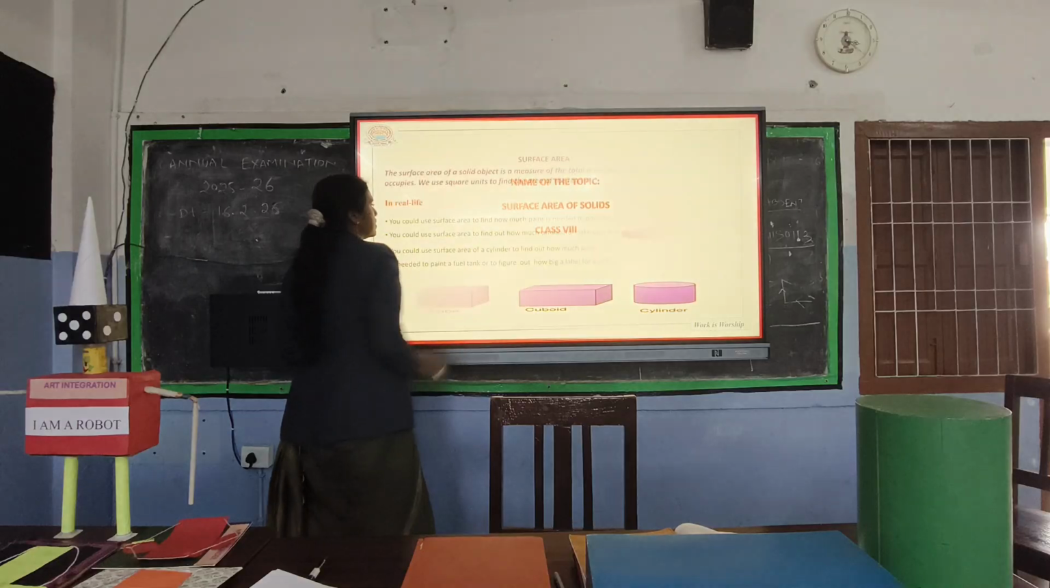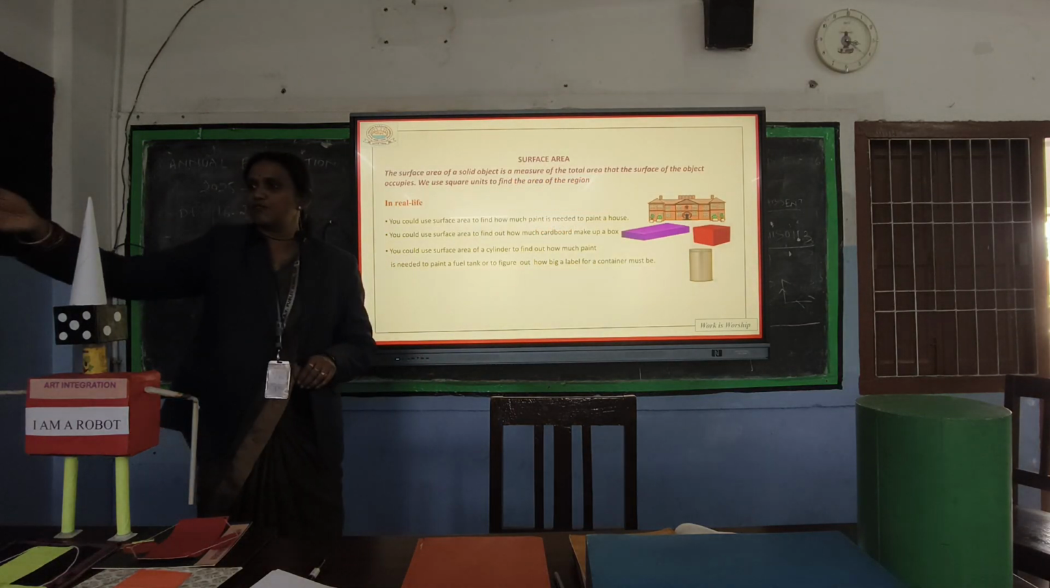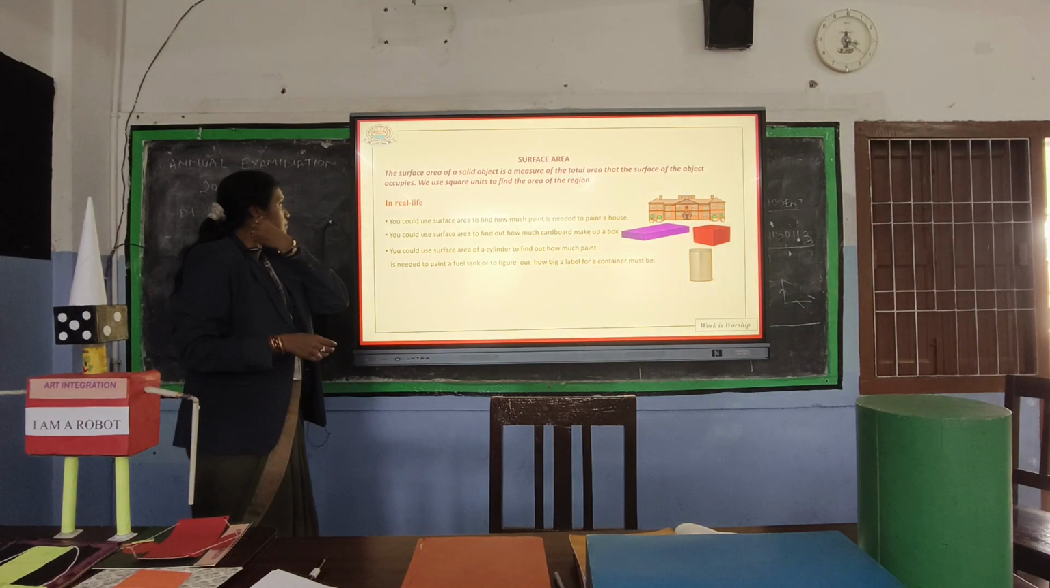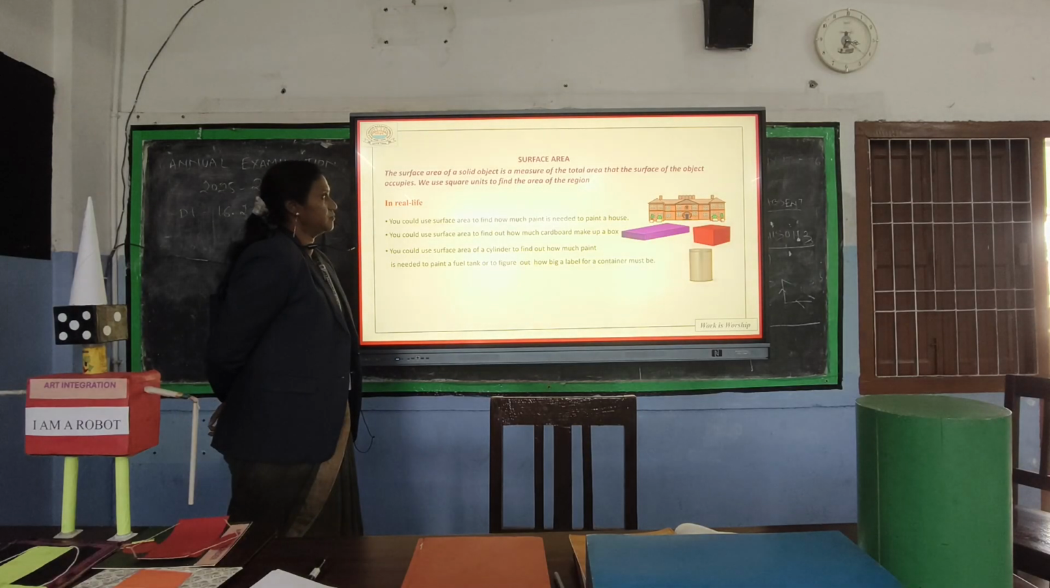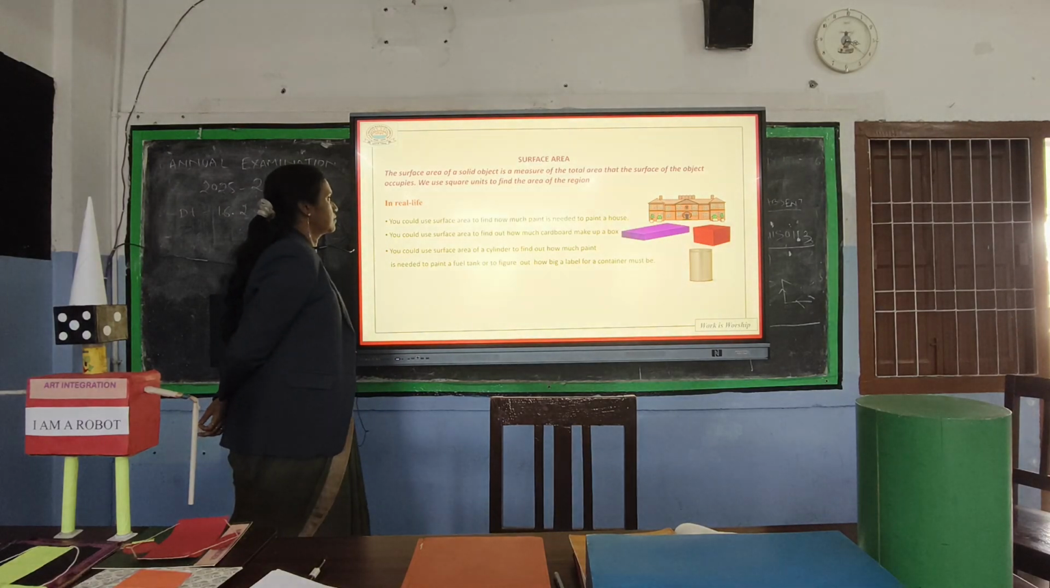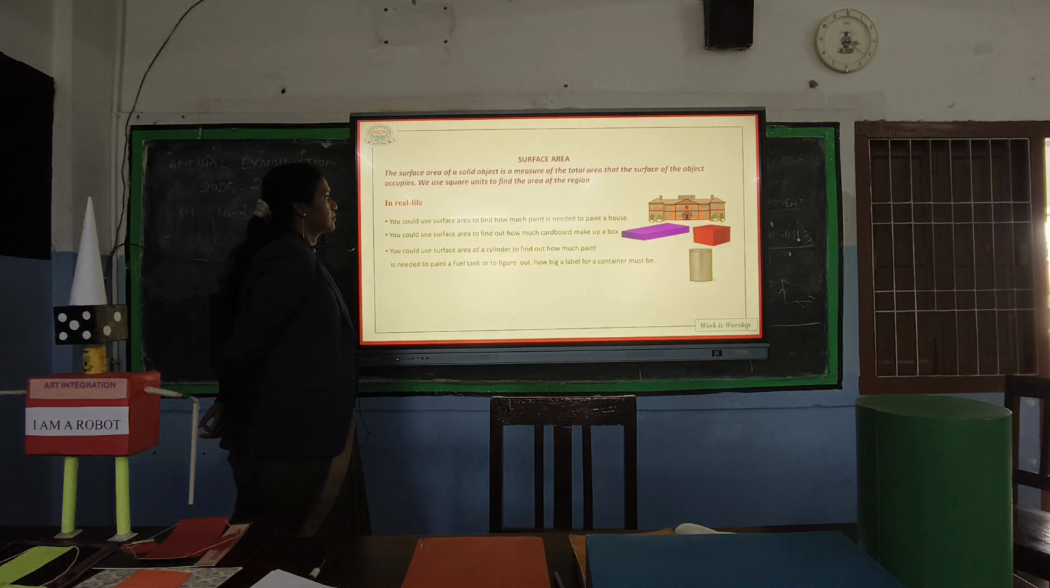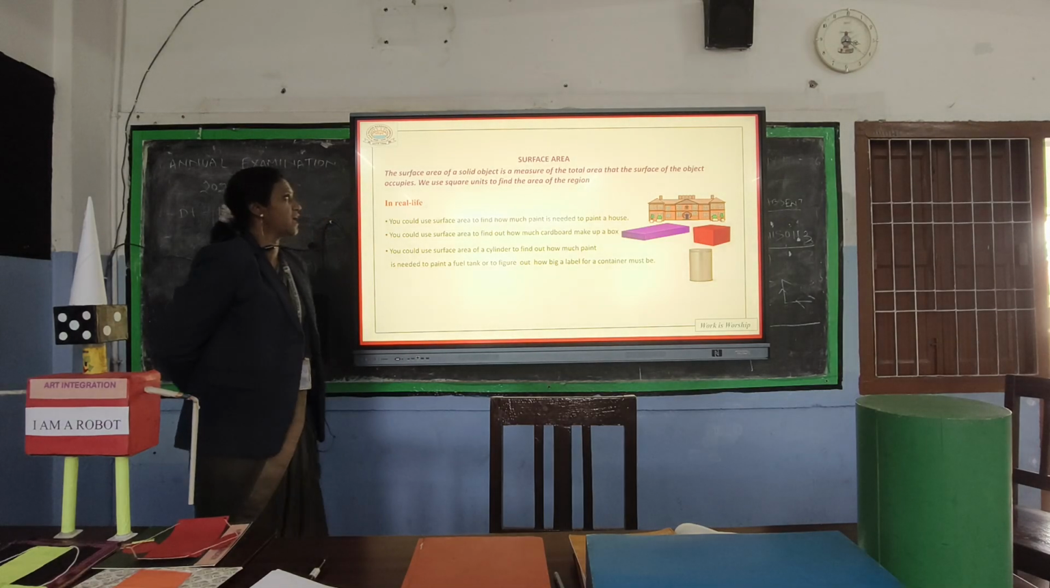So let us see what surface area means. Yes, we read that. The surface area of a solid object is a measure of the total area that the surface of the object occupies. We use square units to find the area of the region. Very good. Sit down. Thank you so much.